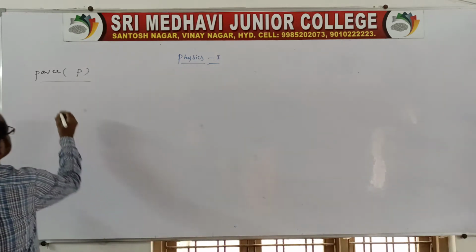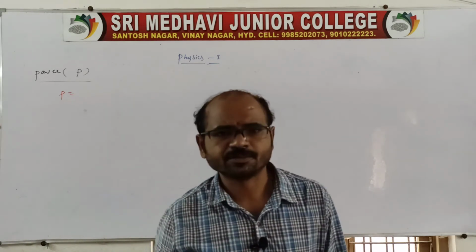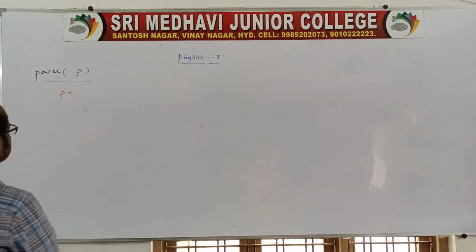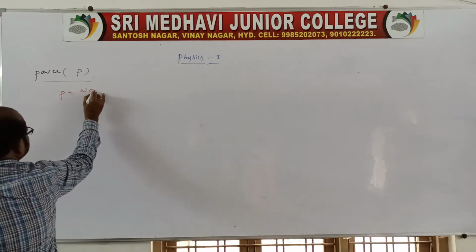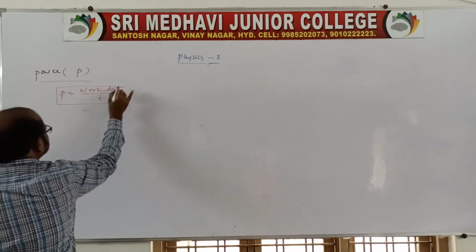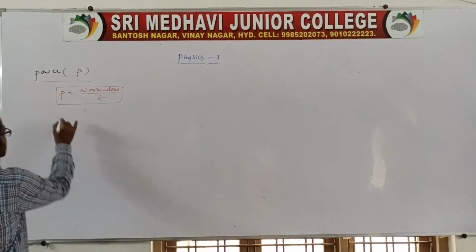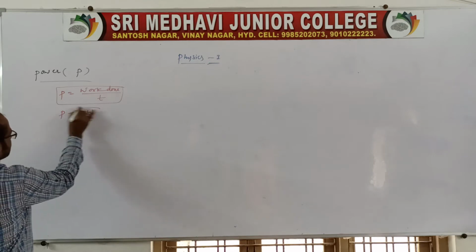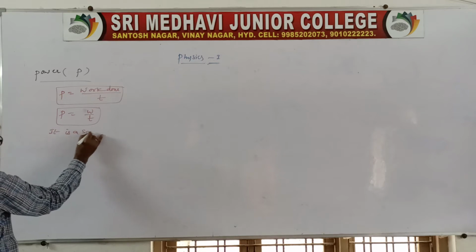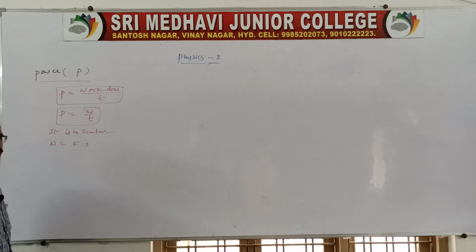Sir, what is power? Power is actually the rate of doing work. Rate means with respect to time, so we can say rate of doing work, or work done by time, we can call as power. We can also say power is W by T. Work done by time. In simple terms, it is a scalar. You write here, it is a scalar, and here work done we know is F dot S, we can also write here.